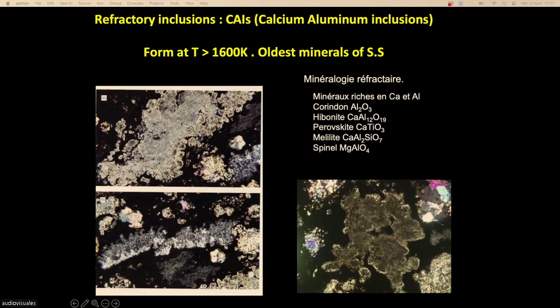As you see, they are very rich in calcium and aluminum. It's interesting because the oldest minerals are also those that condense at the highest temperature. Those minerals are super refractory. They condense at temperatures of 1600 Kelvin, 1700 Kelvin. So it seems that there is a correlation between the condensation temperature of the minerals in the chondrites and the age of the minerals. So there comes the idea that maybe when the solar system formed, it was a very hot environment, because the oldest minerals are also the most refractory.